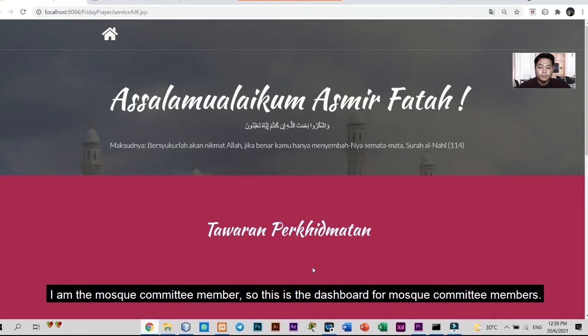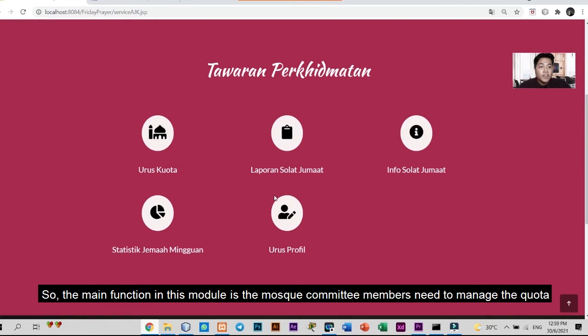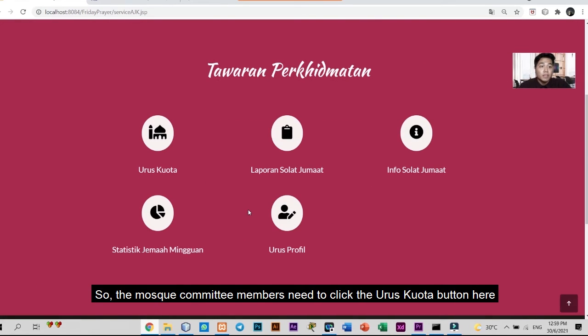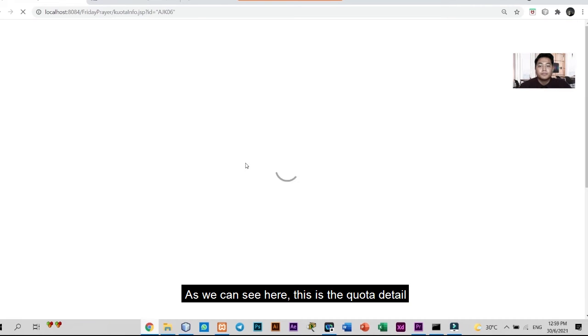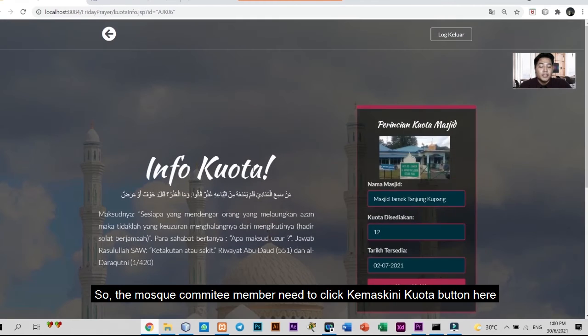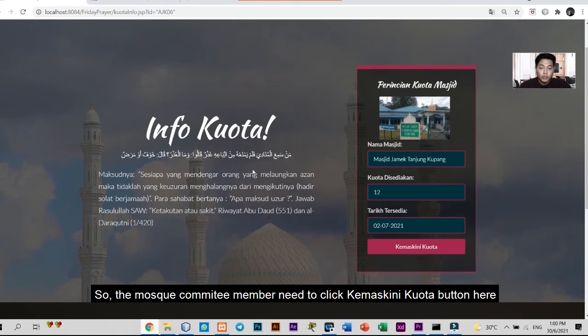I am the mosque committee member. This is the dashboard for the mosque committee members. The main function in this module is that the mosque committee members manage the quota. So the mosque committee member needs to click the urus quota button here. As we can see here, this is the quota details. The mosque committee member needs to click the kemas kini quota button here.